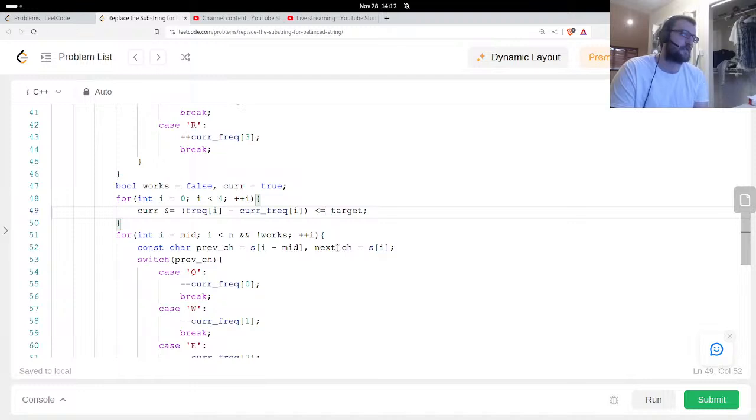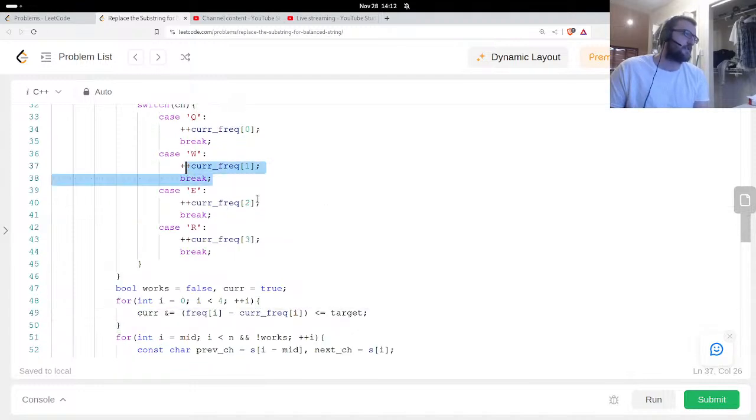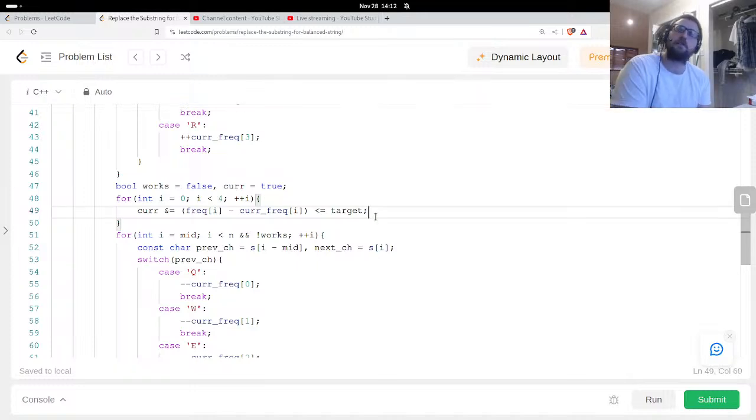In other words, you subtract these current characters, and if all of them are less than or equal to the target, that means the characters that you have that you're now going to switch to other characters can just be rearranged to satisfy what's needed. Yes. The only time it's not possible is when at least one of these characters is above the target, and in which case no amount of switching characters around can reduce that, right? Yes, that's the idea. I think that's correct.